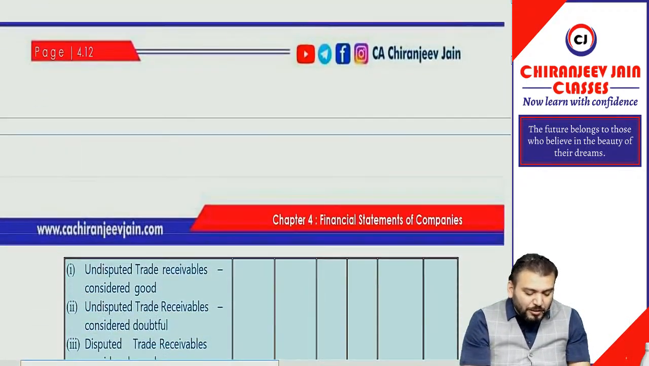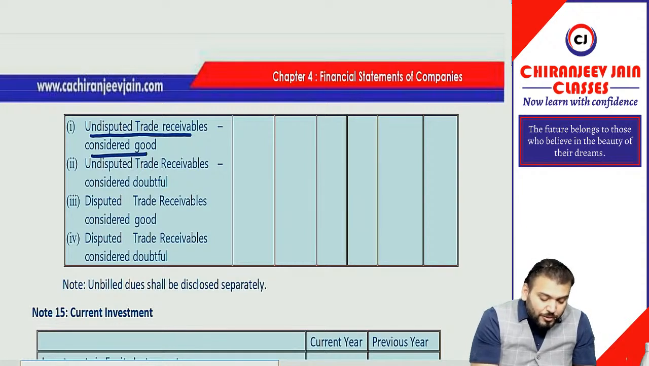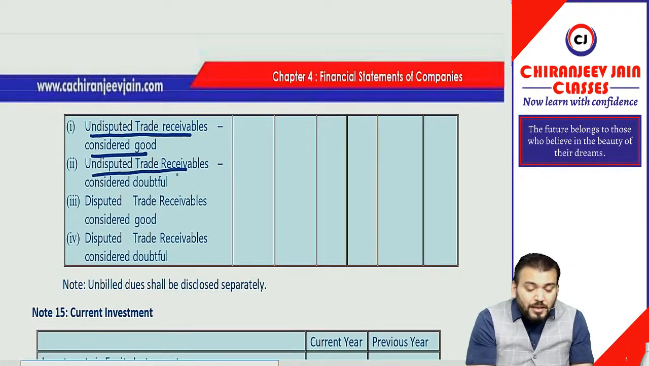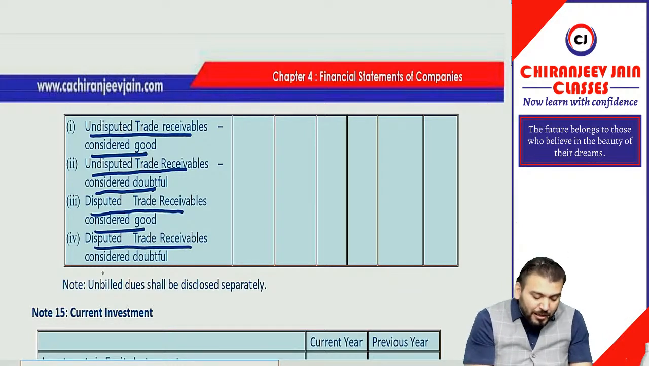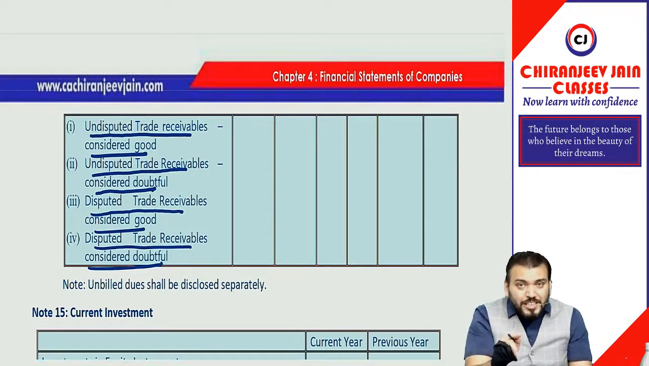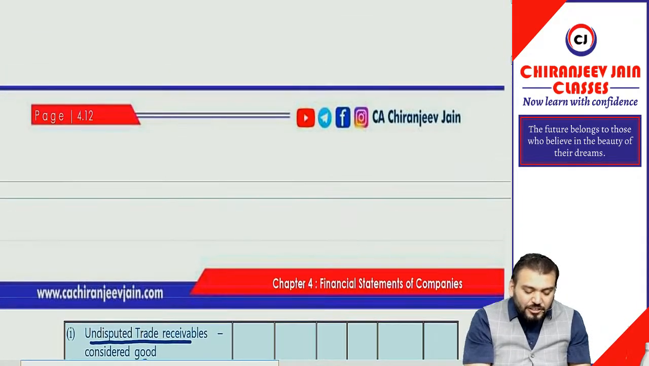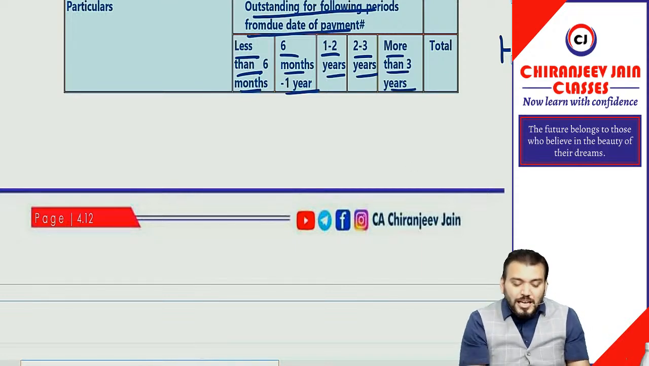But now you can see in particular undisputed trade receivable considered good, undisputed trade receivable considered doubtful, disputed trade receivable considered good, disputed trade receivable considered doubtful. Understood? So undisputed trade receivable in two parts, considered good, considered doubtful. Disputed trade receivable in two parts, considered good, considered doubtful. Then the aging schedule will be: less than 6 months, 6 months to 1 year, 1 to 2 years, 2 to 3 years, and more than 3 years.